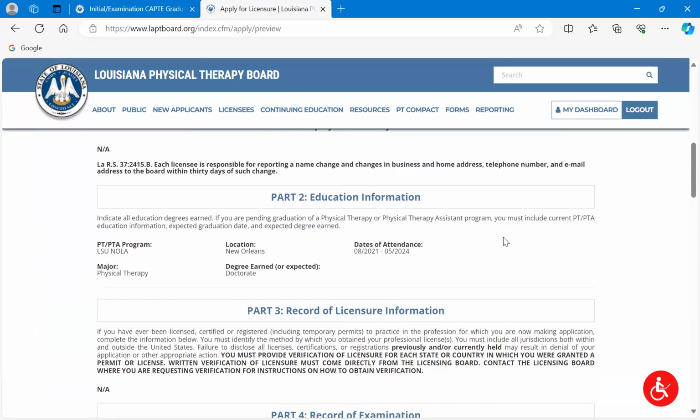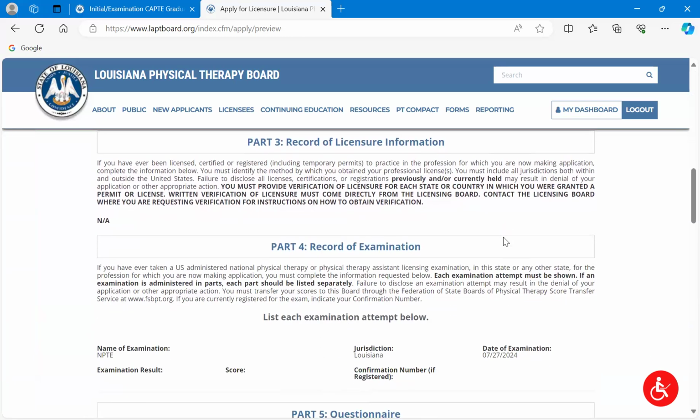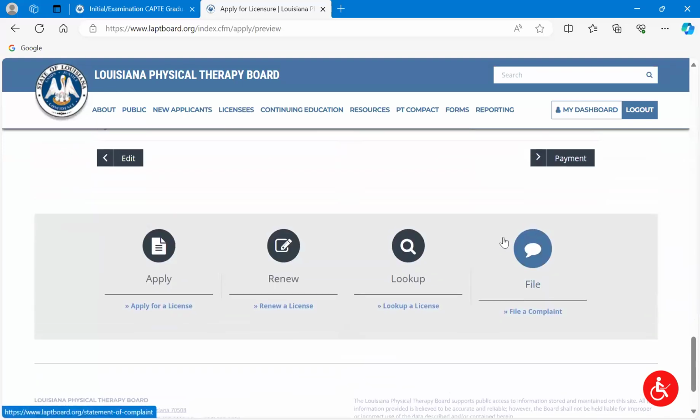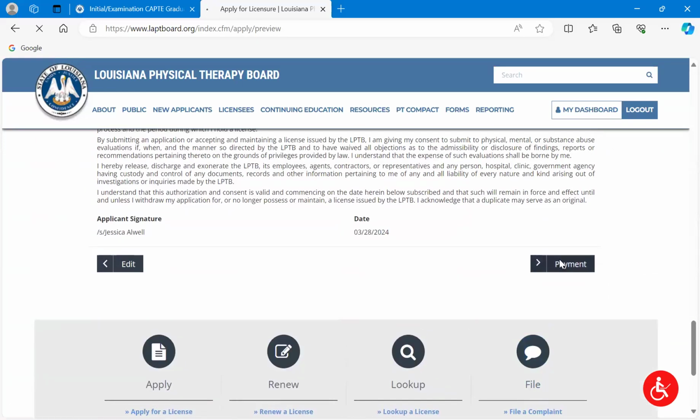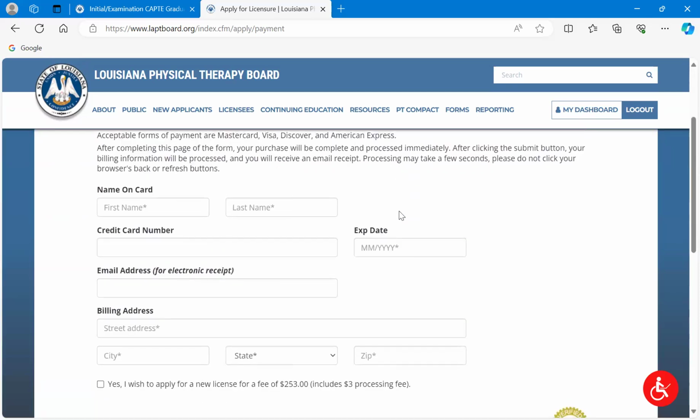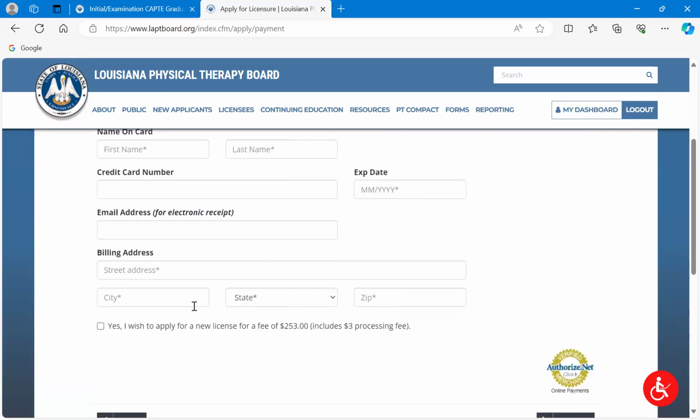and then we've got an opportunity to take a look at this application and be like, okay, is everything I entered correct? Did I make any mistakes? Because if so, you'll have the opportunity to go back. Okay, everything looks fine. I'm like, okay, that's good. Let's go. Let's move forward. You'll pay online, and we accept all the major cards: MasterCard, Visa, Discover, and American Express. You'll enter this information, and then your application fee is going to be calculated based upon your birth year.